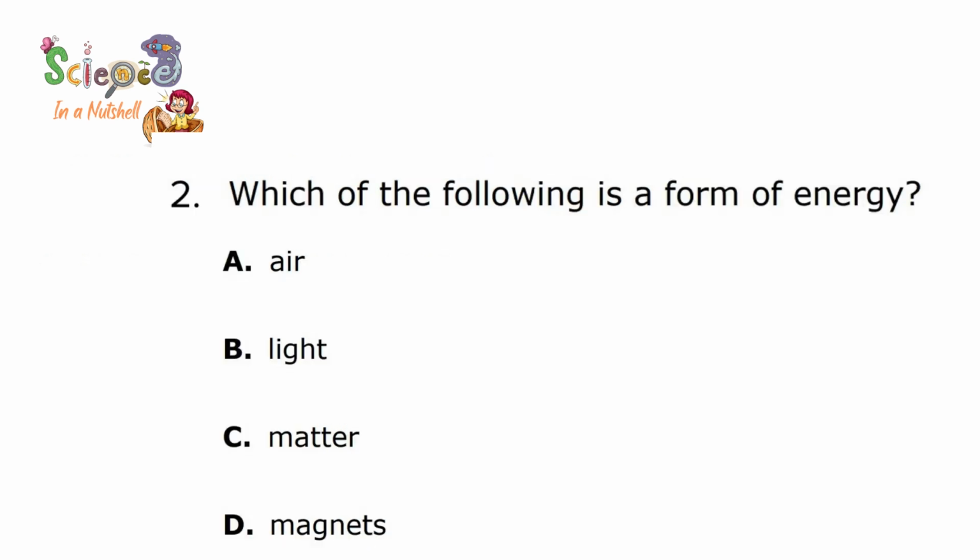Which of the following is a form of energy? Is it air, light, matter, magnets? That's right, it's light. Light is a form of visible energy.